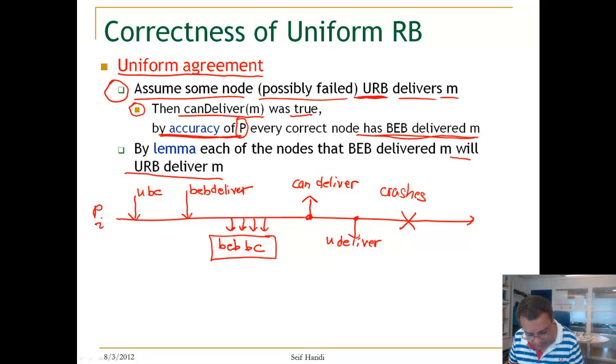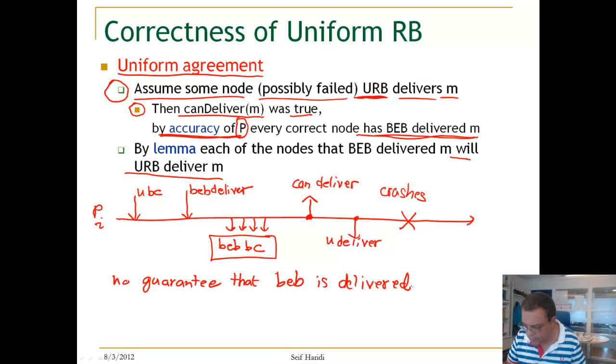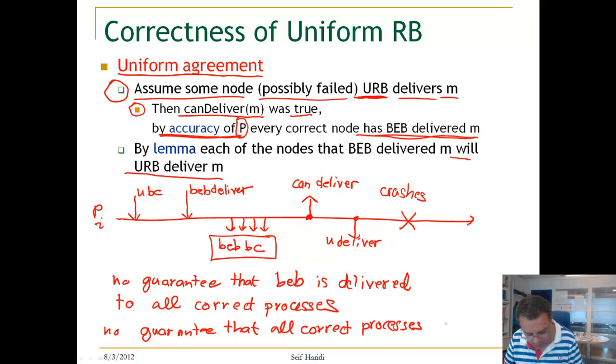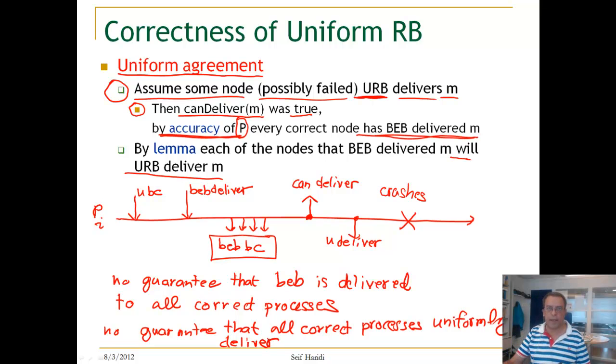So if the failure detector is not accurate, there is no guarantee that the message is BEB delivered to all correct processes. So there is no guarantee that all correct processes uniformly deliver. Okay, thank you.